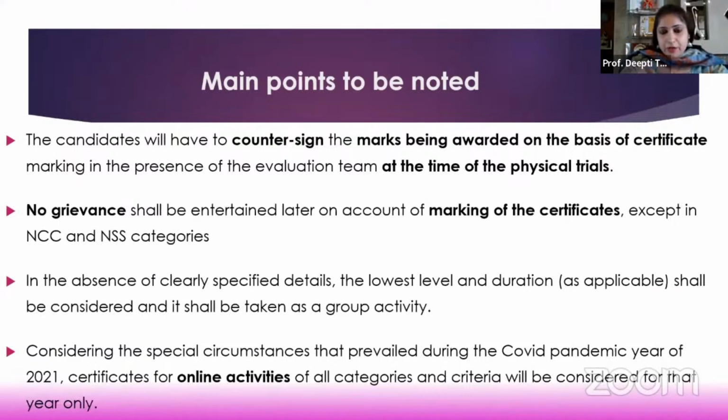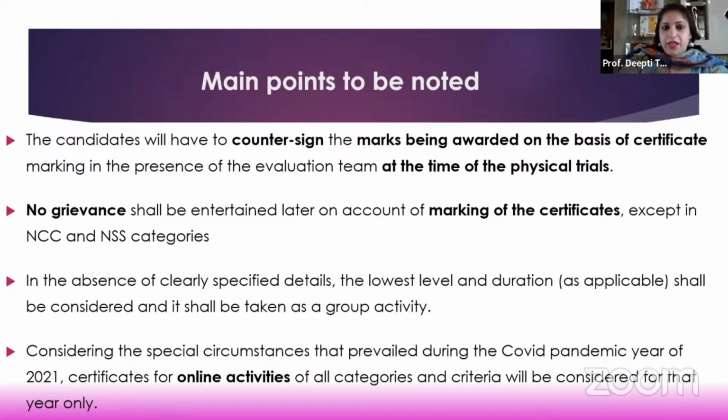Then, like I was mentioning, the grievance window for the other categories except NCC and NSS will not open. Here is the reason for that. Since you will be counter-signing on the marks that are being allotted to you on the basis of certificate evaluation, there's a criteria for the certificate evaluation, a very well-explained criteria. You can also, in a very transparent manner, decide how much marks you should be getting for these certificates. So if as a candidate, I have calculated in my mind that I would be getting, say, 12 out of 15 or 13 out of 15, and at the time of physical trials, I see that my marks have been awarded 10,